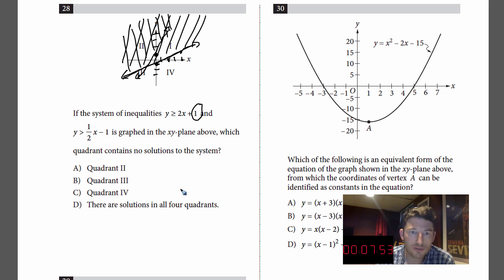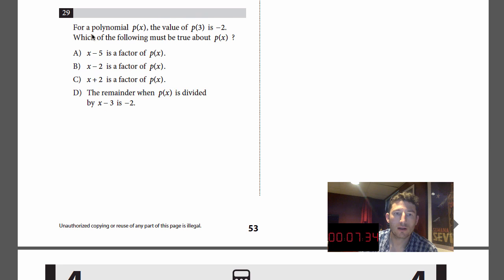Okay, which quadrant has no solution to the system? Well, it should be pretty apparent at this point that nothing ever hits quadrant 4. It's going to hit here, it's going to hit there, it'll even hit in quadrant 1 really far up. If the graph was bigger, you'd see it over there. So, yeah, that's it. All right, number 29.